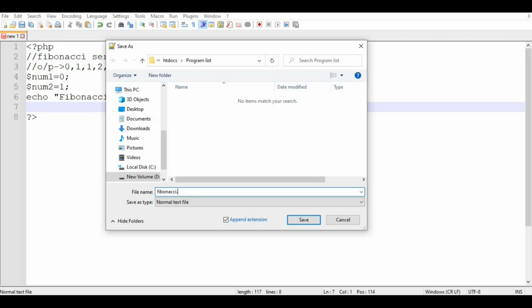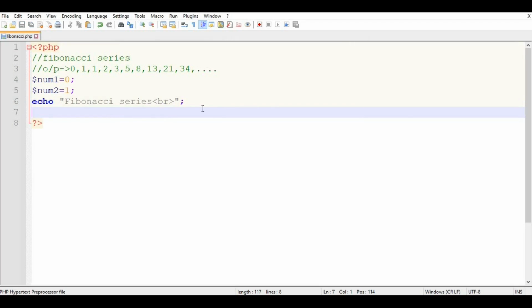So your program file must be saved with the .php extension. Save it. Now I want to run the file, but before that I will print these two numbers, $num1 and $num2. The dot is used to concatenate the two variables.